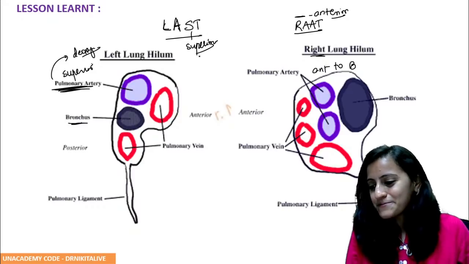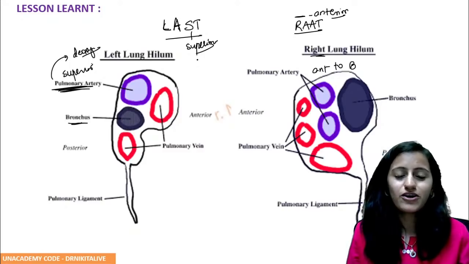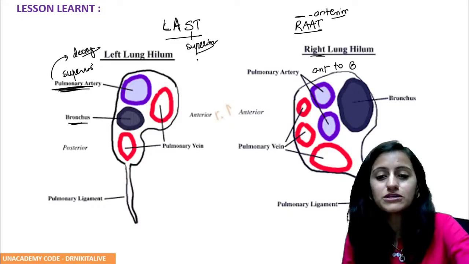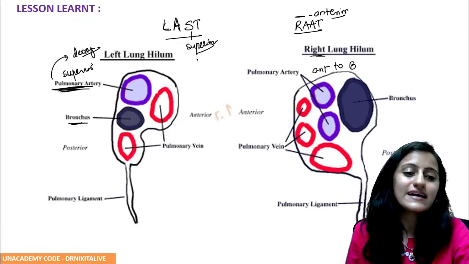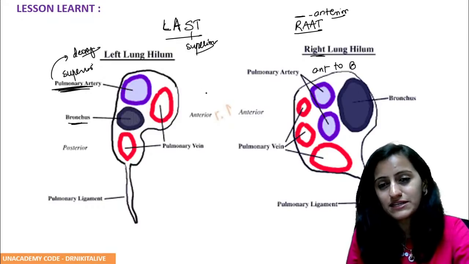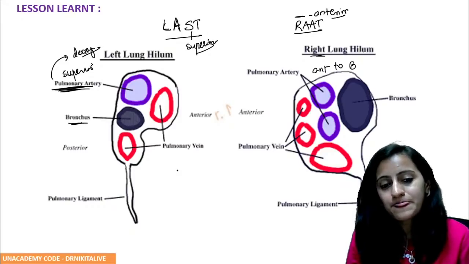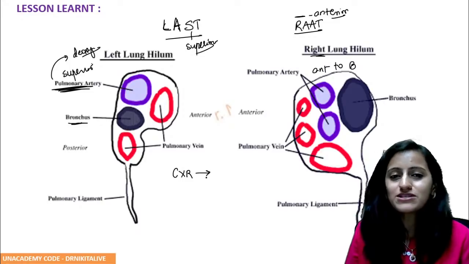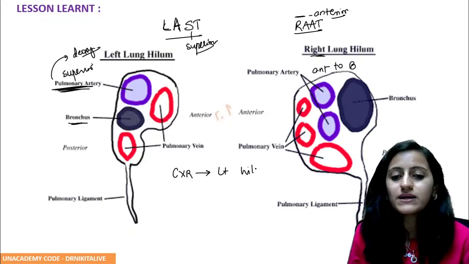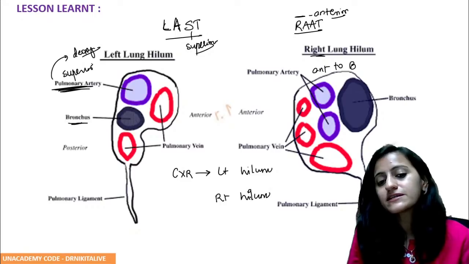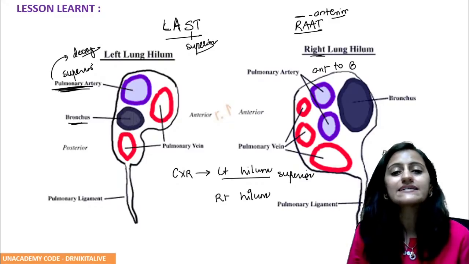Please revise this. So this is your pulmonary artery. Left is superior, right is anterior to the bronchus. That is the relation that you need to know. So can you tell me what is the radiological application of this? Now in the chest x-ray, can you tell me the left hilum versus the right hilum? Which one is superior? Which one is located at a higher level? It is the left hilum which is superior to the right hilum.